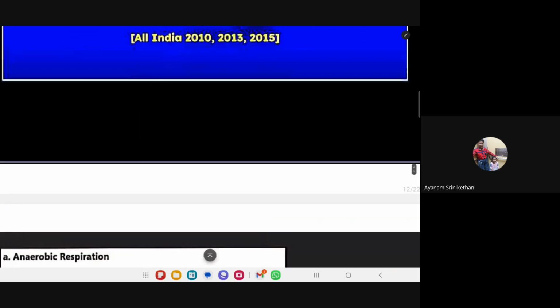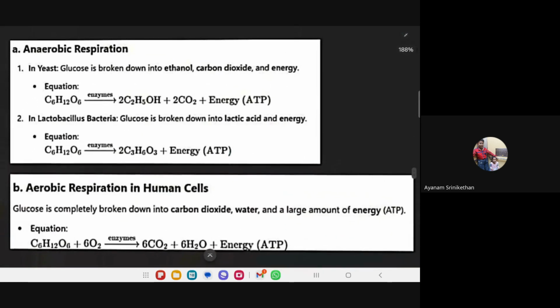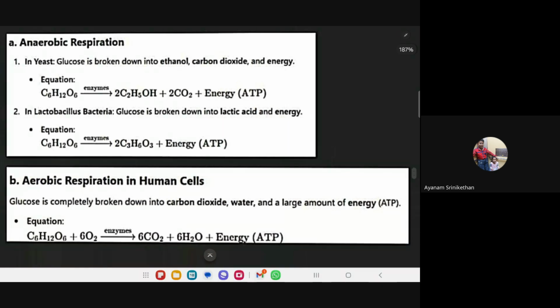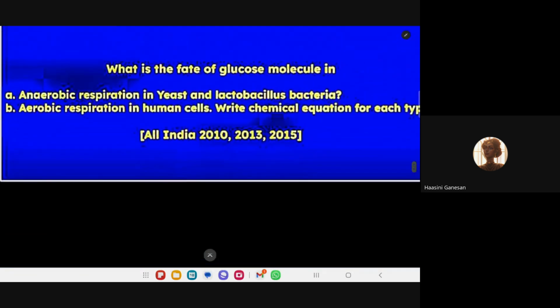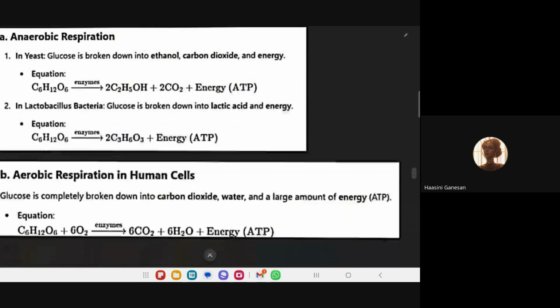See, this is the answer you should write. Don't forget to write the answer in steps, and if any reaction is needed in that particular answer, please include that. So see, what happens in anaerobic respiration? Hasini, what is happening here? Explain about this. Ma'am, the anaerobic or the aerobic one? Both. When this type of question is asked, one part deals with anaerobic and another with aerobic, so you have to write about both.